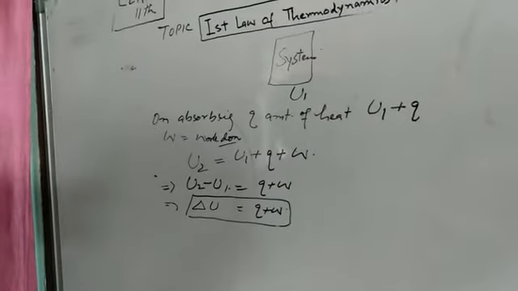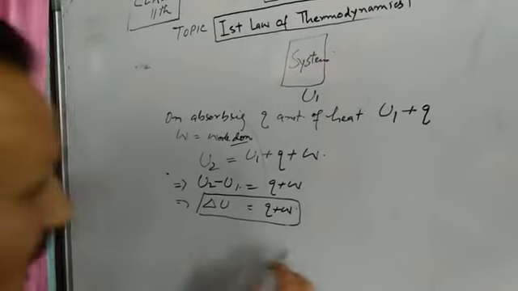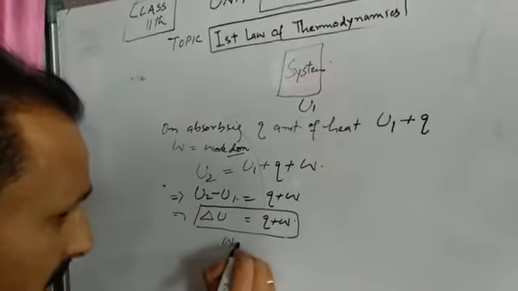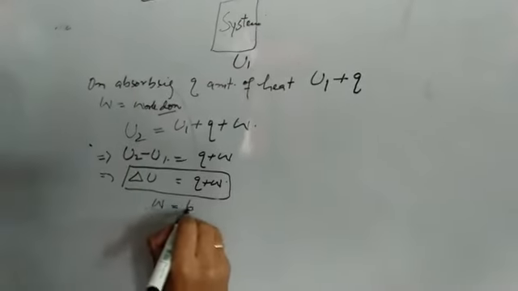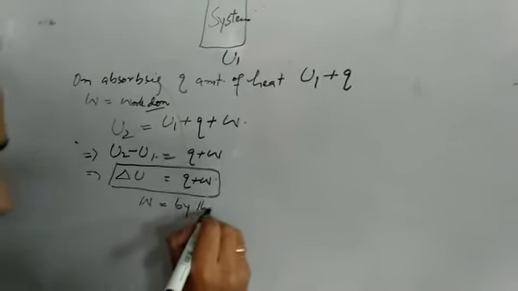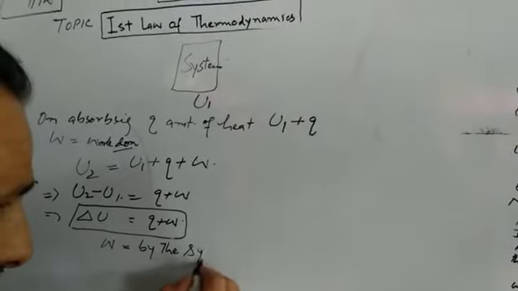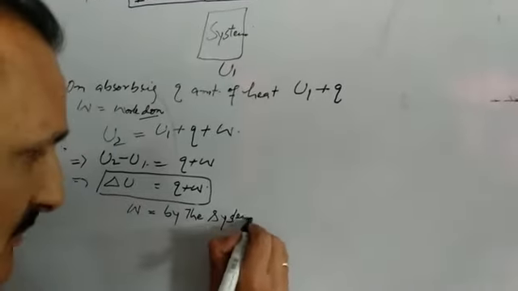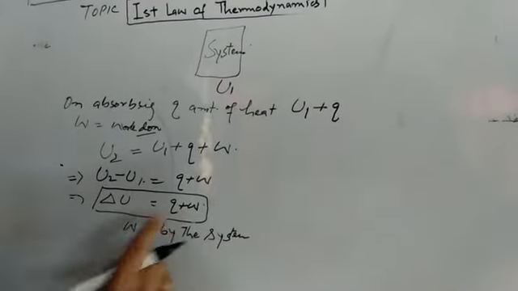In this case, work was done on the system. If work is done by the system, then only one change is brought: the plus sign becomes negative.